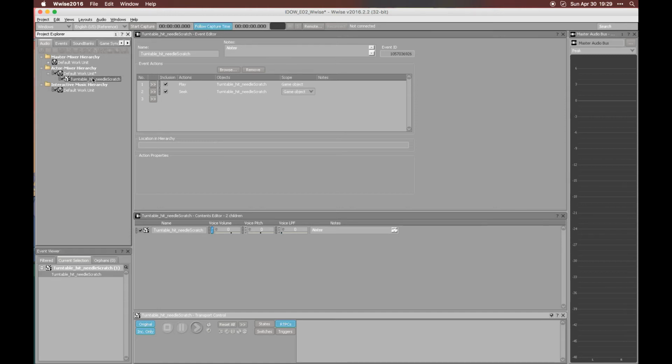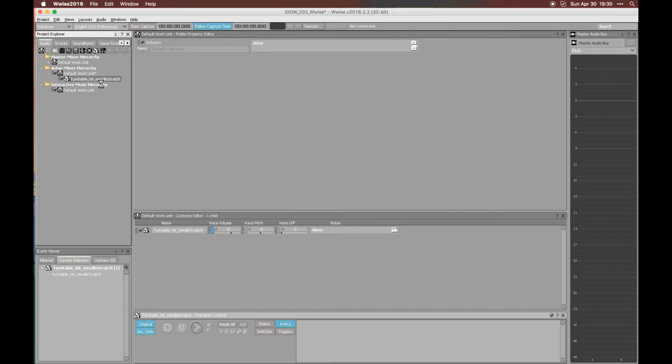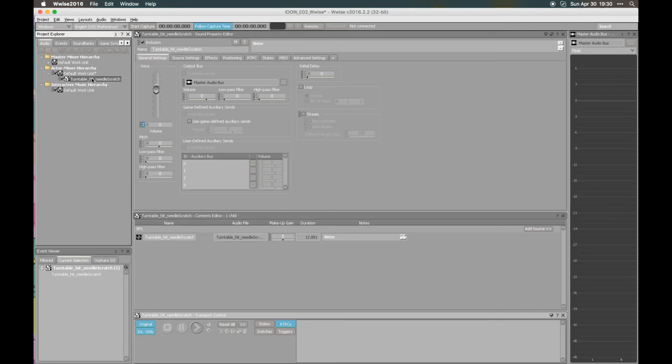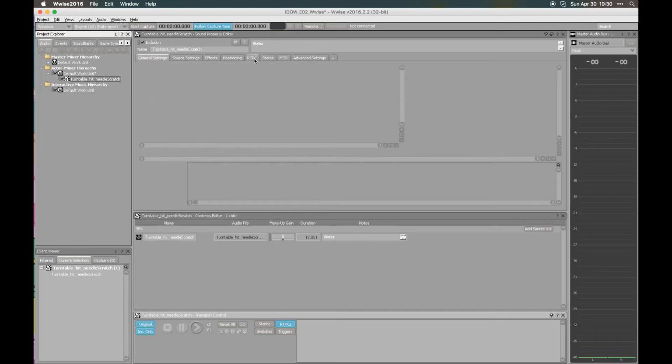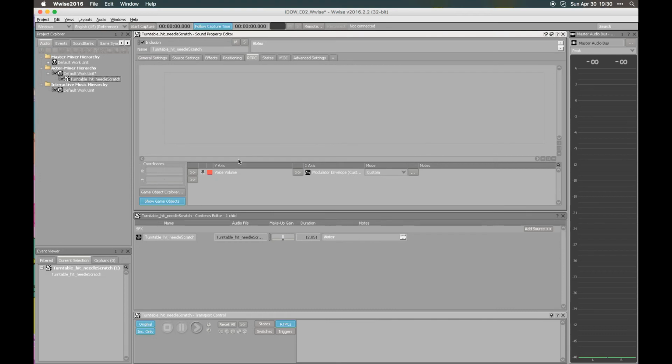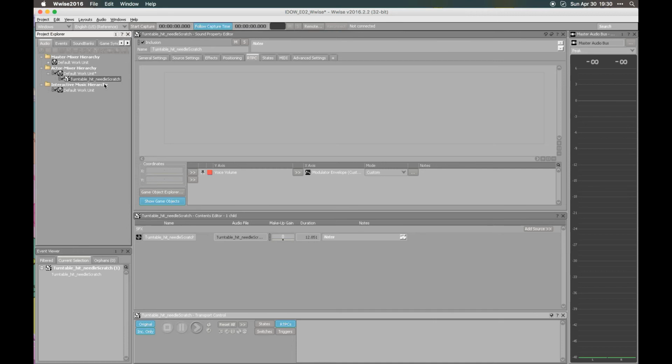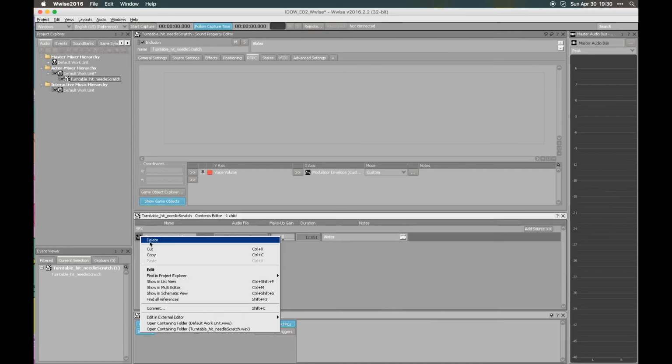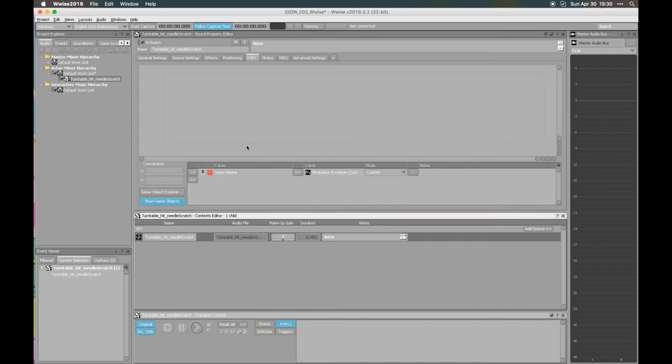Another pretty fancy thing they introduced a couple of versions of Wwise ago is this. So if we now play the turntable, the asset itself here, it always plays it with the ADSR. So we only hear the first half a second or so. And if we wanted to listen to the whole file, we would probably have to locate it in the folder that contains it. I don't know, it would be kind of hard.